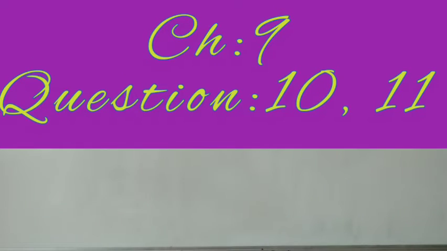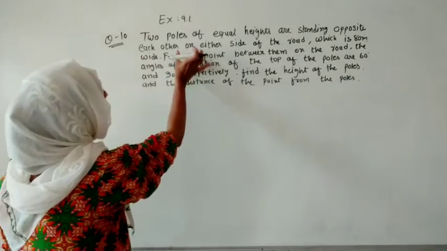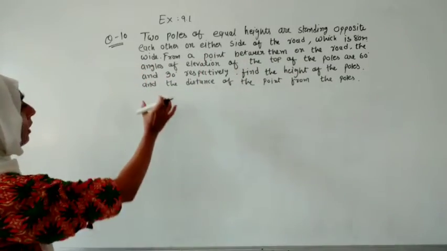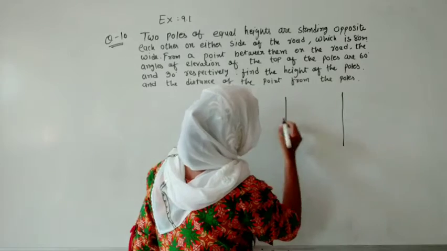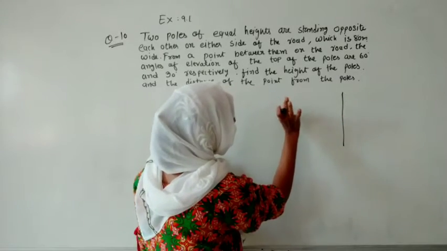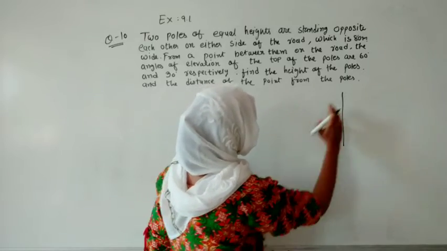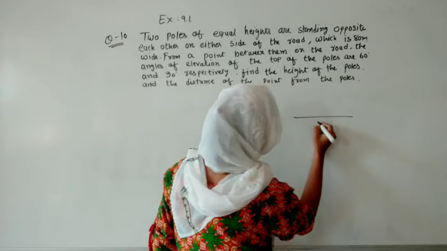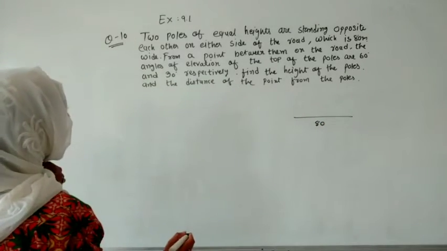Let me read the question. Question is too long. Two poles of equal height are standing opposite to each other on either side of the road, which is 80 meter wide. Just guess that this road is passing over here and some buildings in the form of 3D are over there. It means we can't draw it in 3D form, so we will indicate this one as 80 meter.